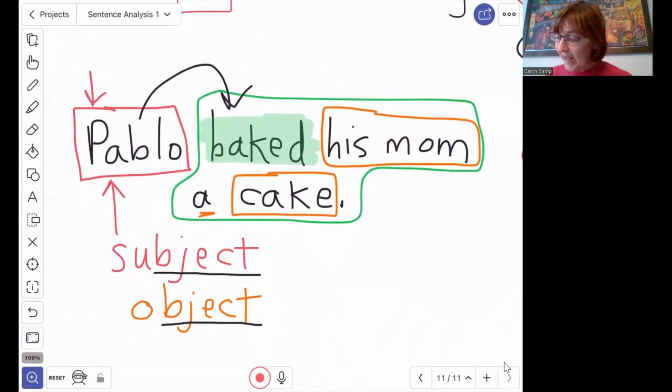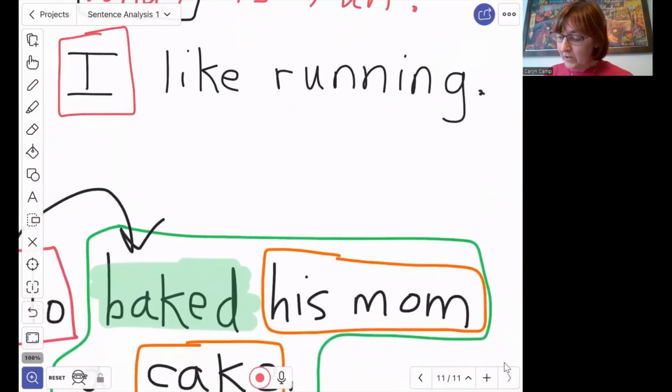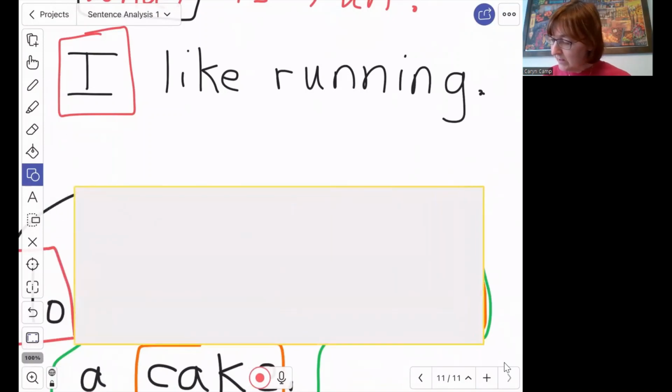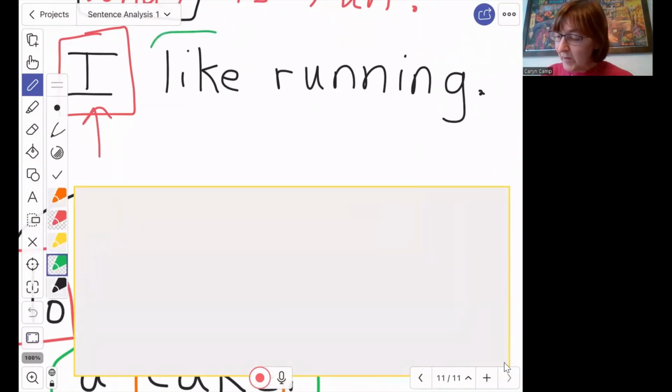When we look back at I like running, let's cover up some of this stuff here for a minute. Okay, let's look at I like running. What's the subject of that sentence? Who is it about? Well, we said it's about me, right? I. And the whole rest of the sentence has to be what? The predicate.